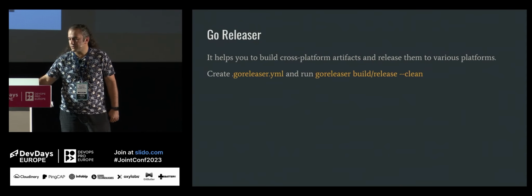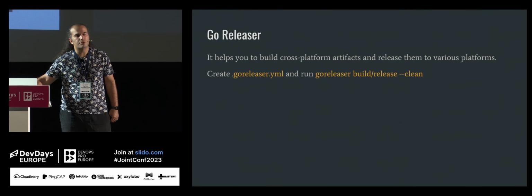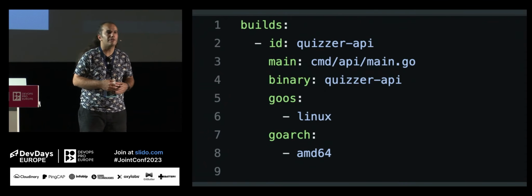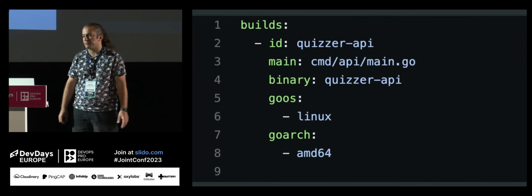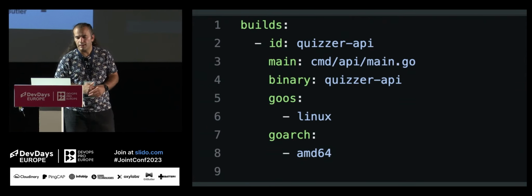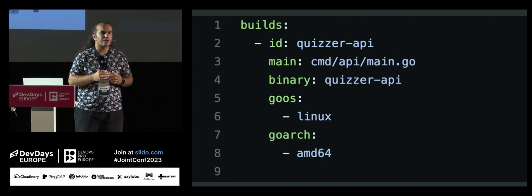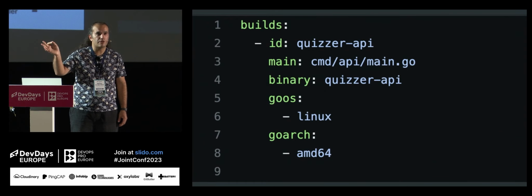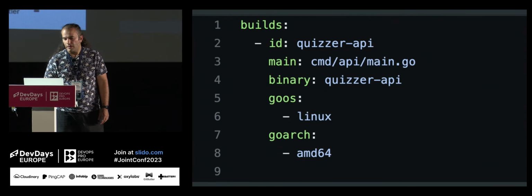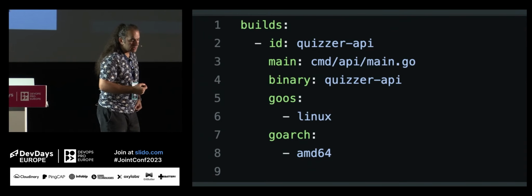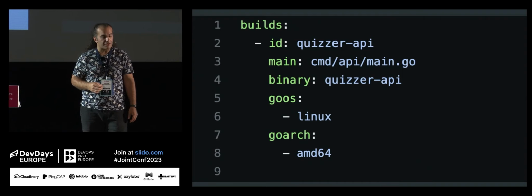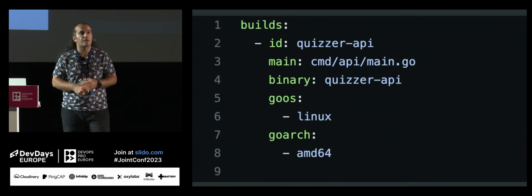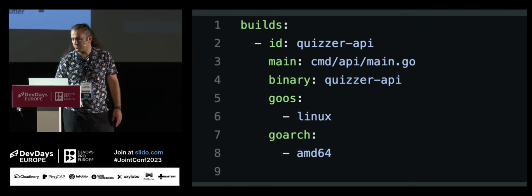But here, basically, we create a GoReleaser YAML file, and the only thing you need to do is just goreleaser build, release, and --clean. It will build the artifacts and clean everything that will not be used in the production environment. Here, just an example. These IDs are important because there is a cross-reference between build stages. For example, if you build something and then you will push it to some destination, then these IDs are becoming important. Here, I am saying that my entry point is cmd/api/main.go. The binary name will be quasar-api, and the operating system will be Linux, and the architecture will be AMD64. You can extend it, by the way, according to your needs.